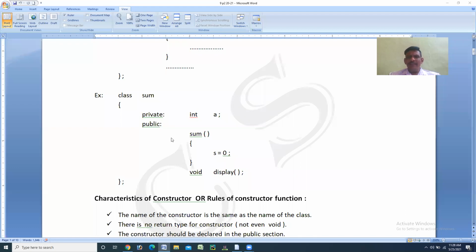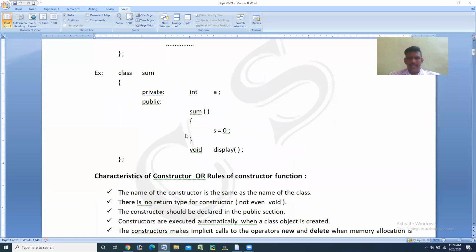If you observe in the example, only in the public section, we are writing the name of the function. But in the normal case, we'll write for example, void display. Here, void is a return type specifier. Like this, the constructor will not have any return type specifiers. That's why I'm writing this point, that is, there is no return type for a constructor.